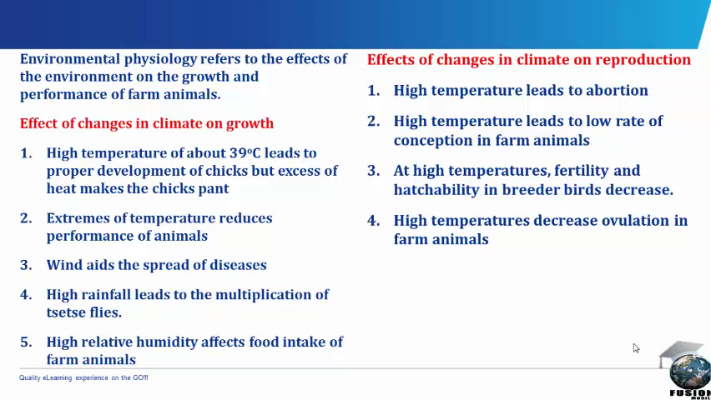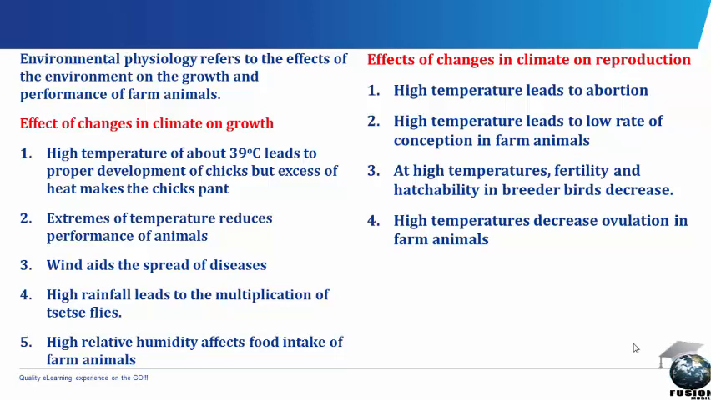Now, some of the effects of changes in climate on milk production. High relative humidity favors the growth of disease pathogens that can reduce milk production in farm animals. High intensity of radiation from the sun causes heat stress in animals, thus reducing their milk production. High temperature also can reduce the rate of milk production in farm animals.